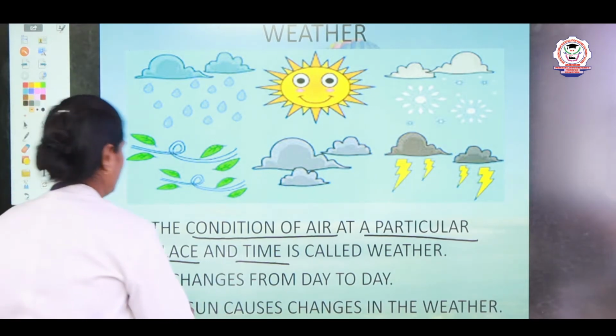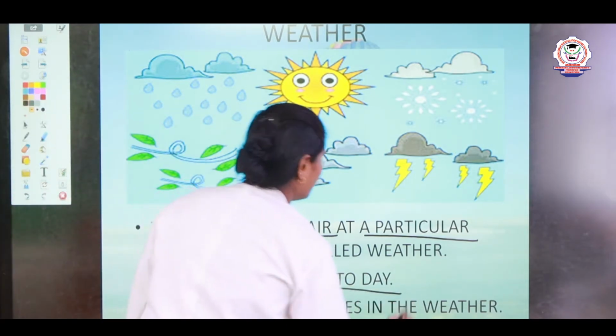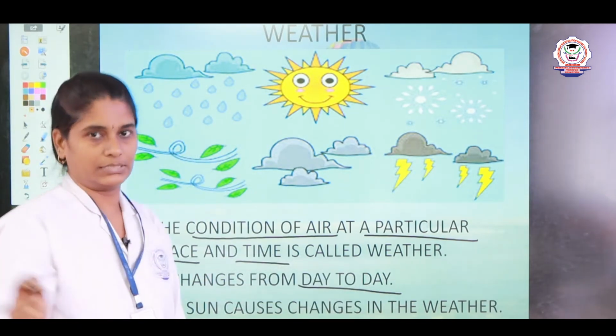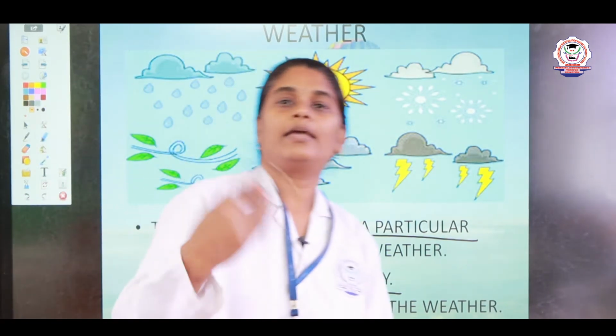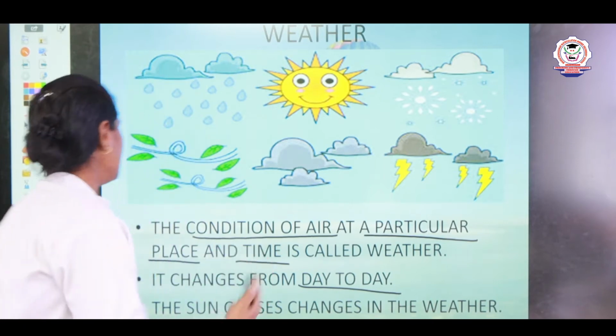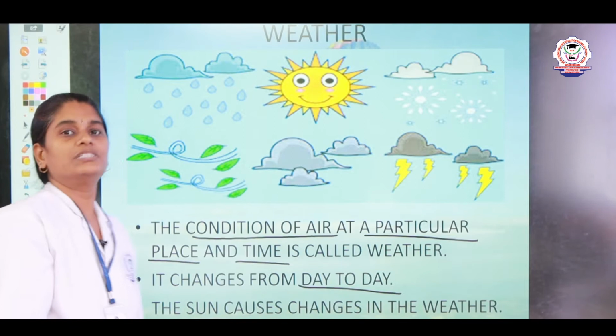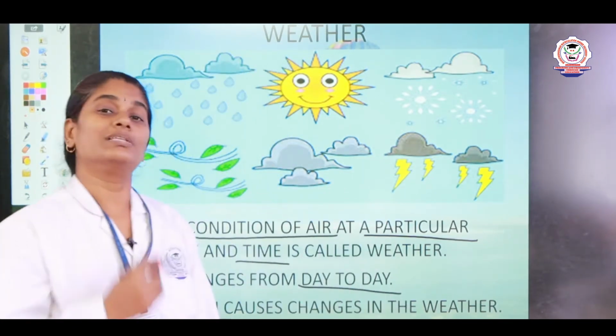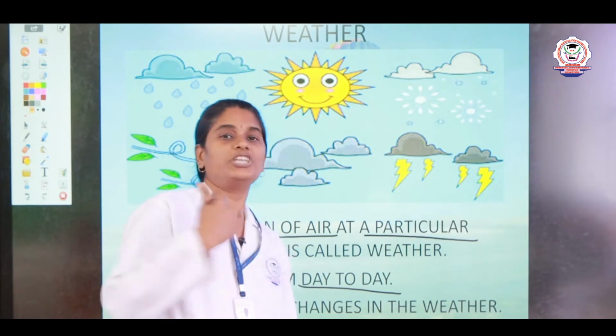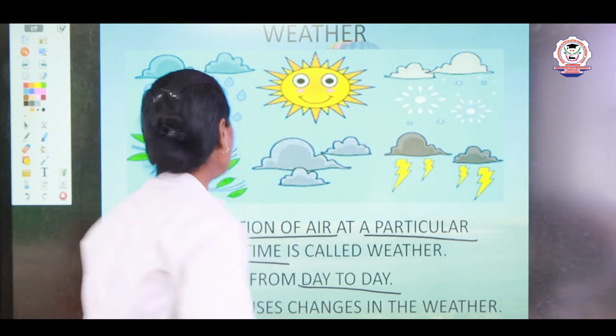But this weather changes from day to day. It will not be the same as it is, right. So, the weather changes day by day, okay. And how does this change happen? The weather changes happen mainly because of the sun, right. So, the sun helps in the changing of weather, right.